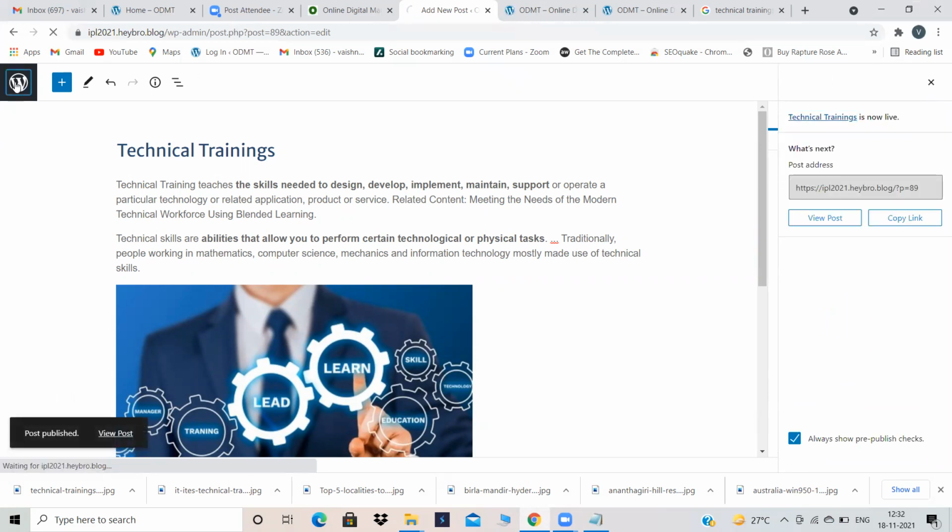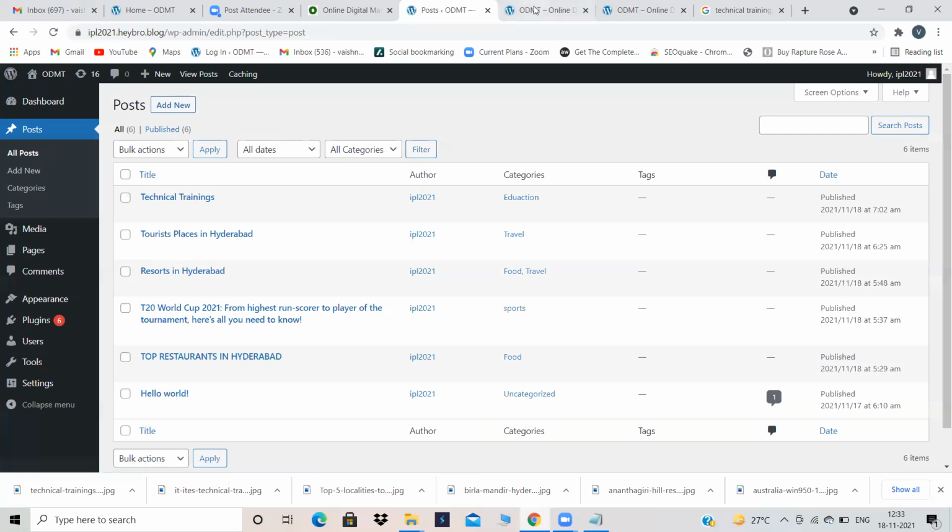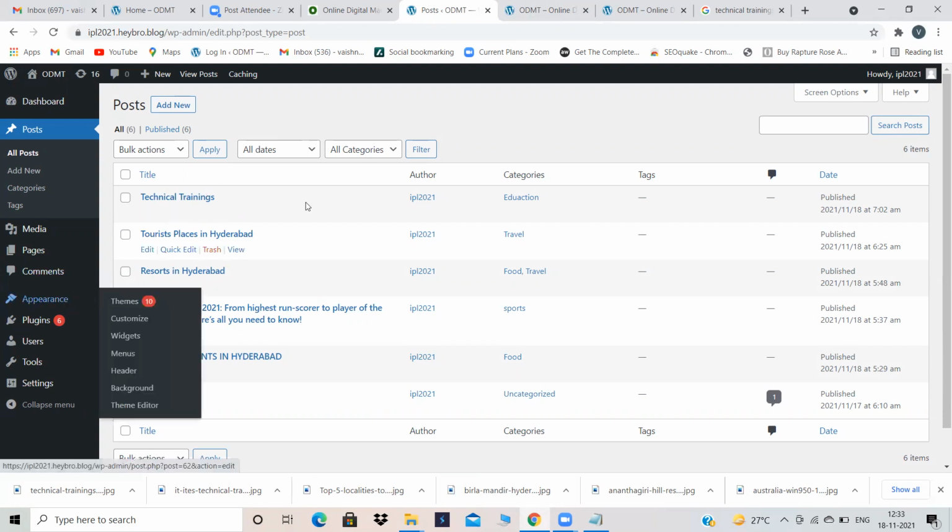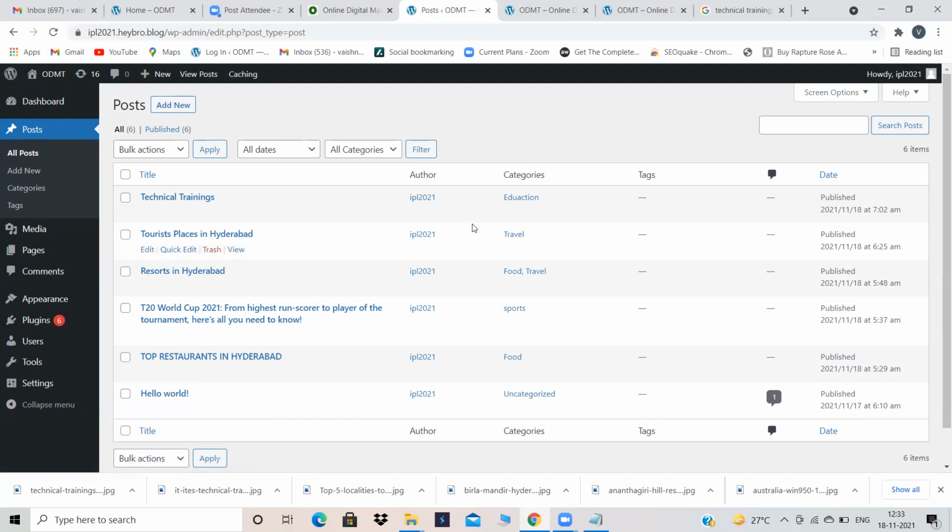Then go back. Will my technical training blog appear in the menu? Yes or no? We have just added a post, and I think not. It will not appear. Why will it not appear? Because you have not added it to the menu. You have not added your category in the menu. When you add your category, then only it will appear.